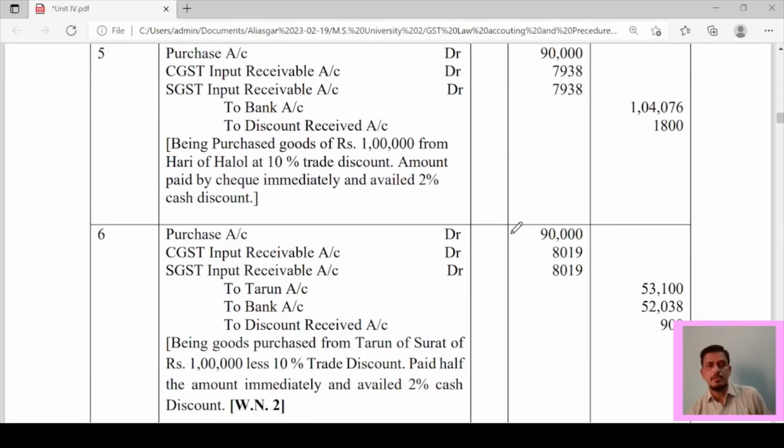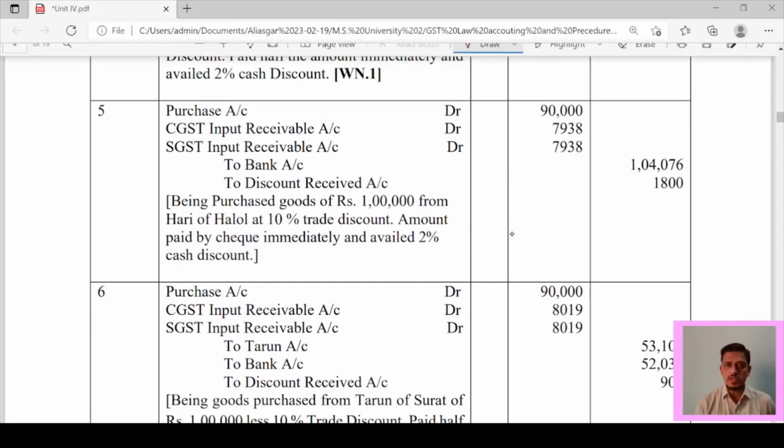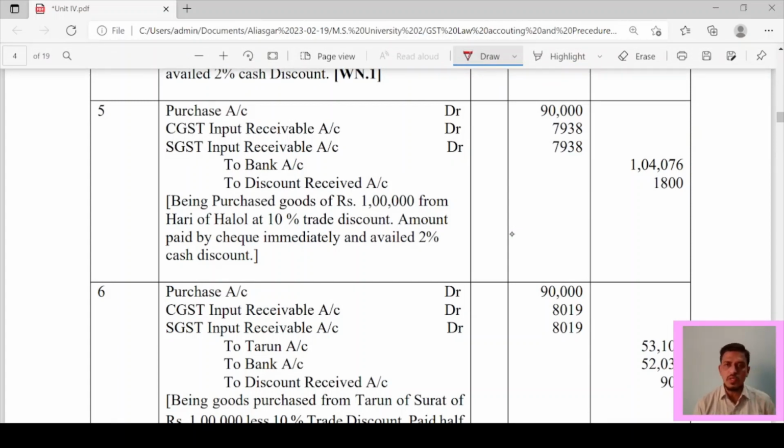Purchase account debit 90,000. Now on these 90,000 only you have to charge CGST at 9%, 7,938. CGST input receivable account, SGST input receivable account 7,938. Now to bank account and to discount received.